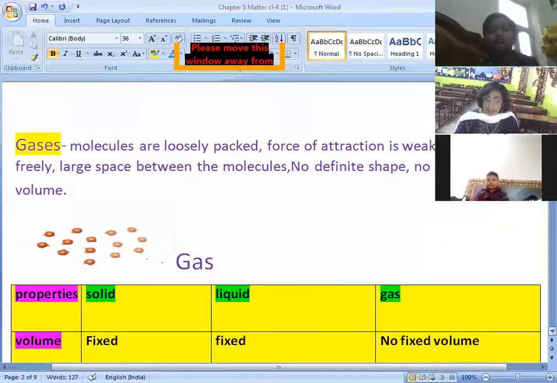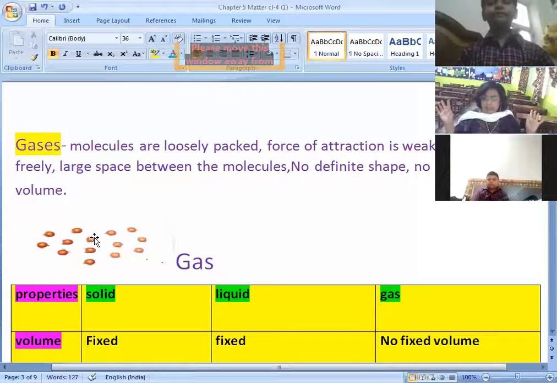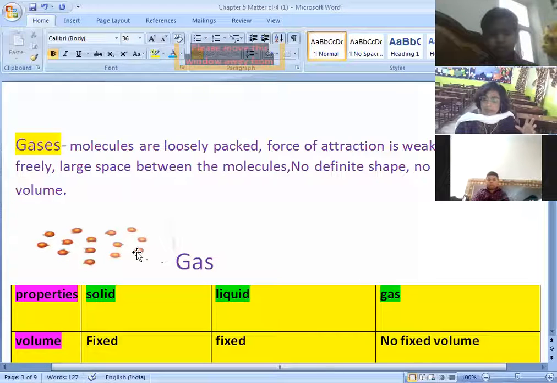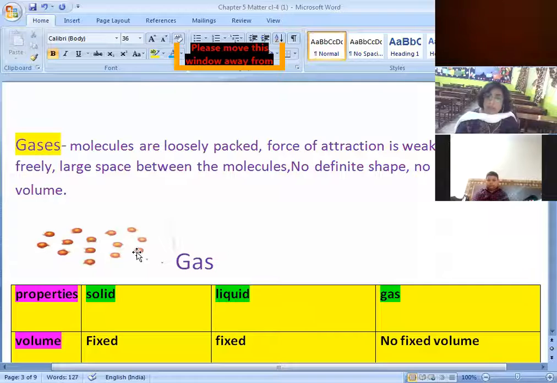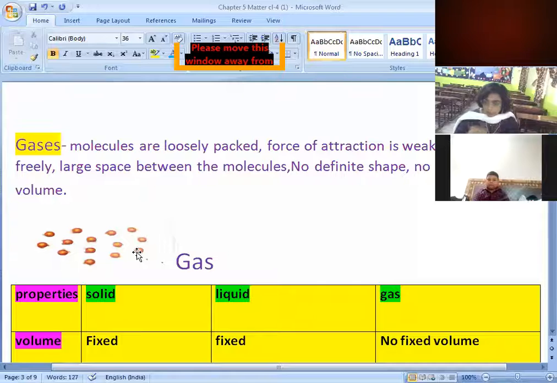In the gases, what happens? The molecules are very far from each other. They can freely move here and there. See, there is a very big space in between the molecules. So the force of attraction between them is very, very low. That is why the gases do not have a definite shape and they do not have a definite volume.